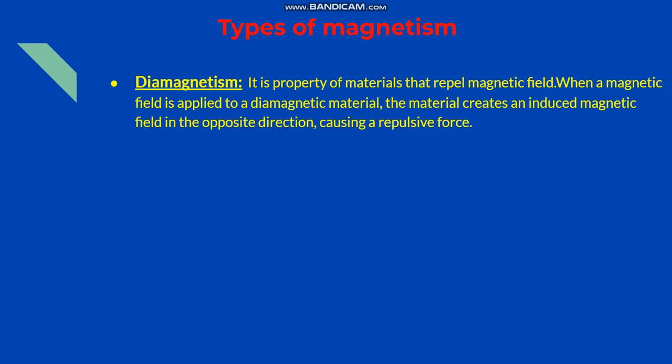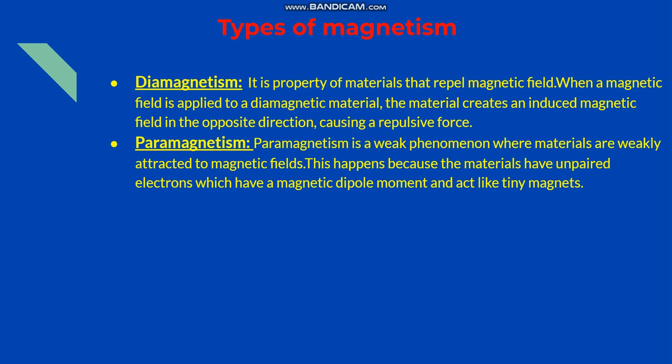Types of magnetism. Diamagnetism. It is a property of materials that repel magnetic field. When a magnetic field is applied to a diamagnetic material, the material creates an induced magnetic field in the opposite direction, causing a repulsive force.